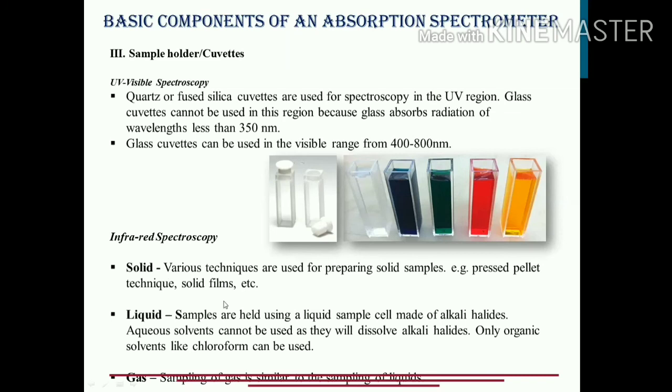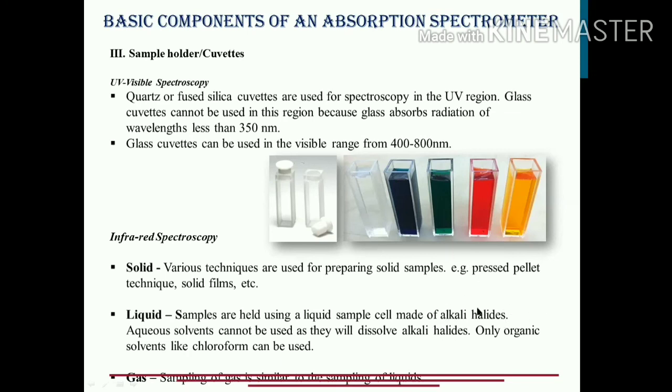For liquid samples in IR spectroscopy, that's very simple. The samples are held using a liquid sample cell, which is made up of alkali halides. Aqueous samples cannot be used with the liquid sample cell. Why? Because it is made up of alkali halides, and if aqueous solvents are used, they will dissolve the alkali halide.